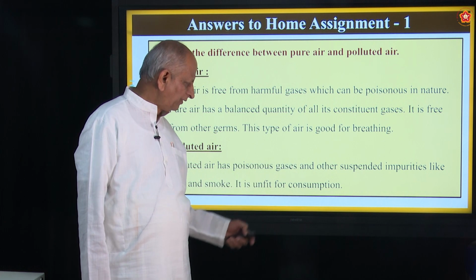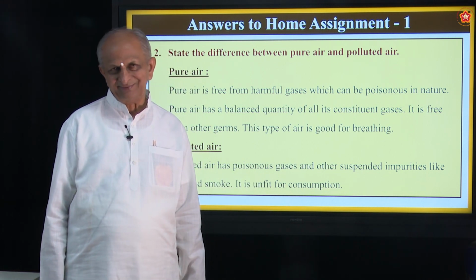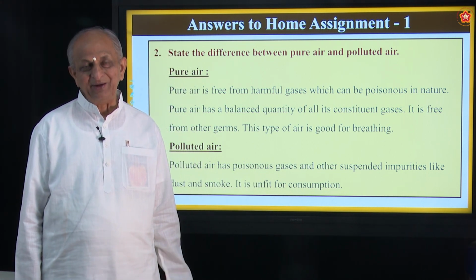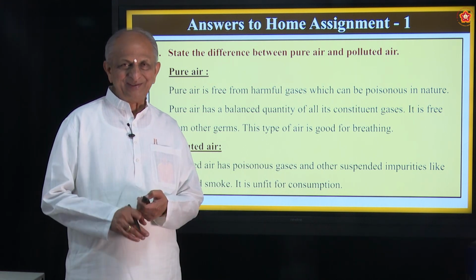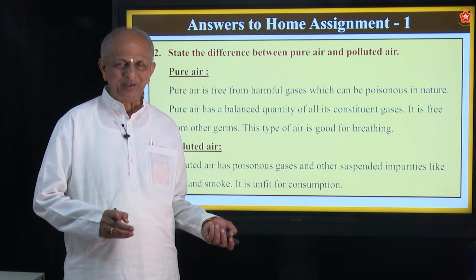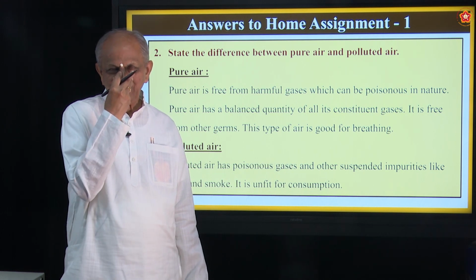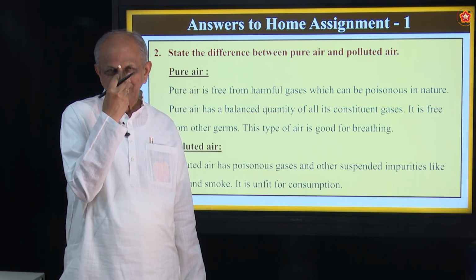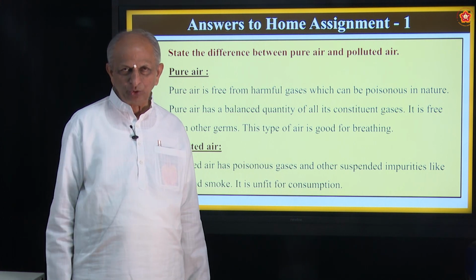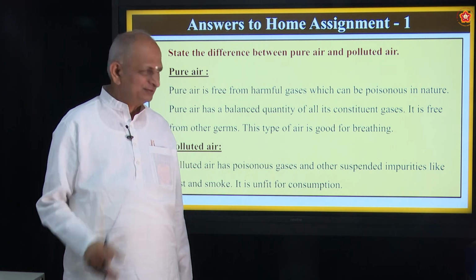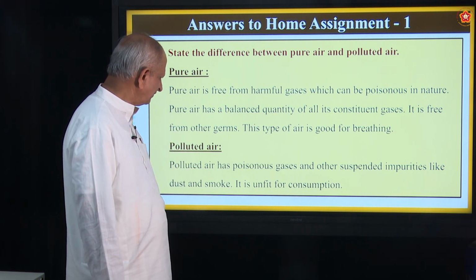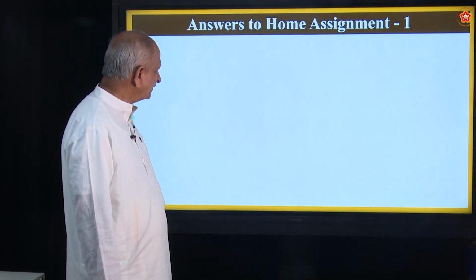It is unfit for consumption. But it is inevitable in cities and towns, that smoke is inevitable. So what must you do then? You must have seen there are filters, what are called nose filters. These filters will allow only fresh air inside. Okay, that is the answer for the second question.